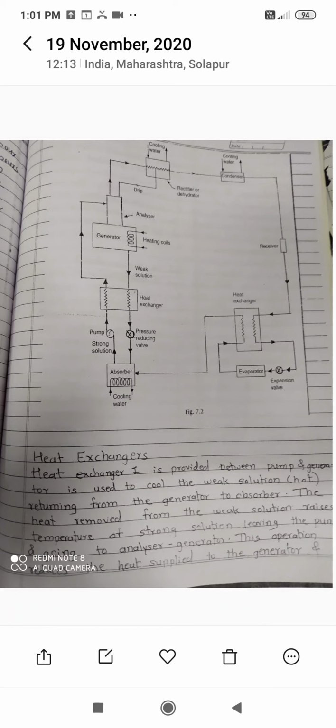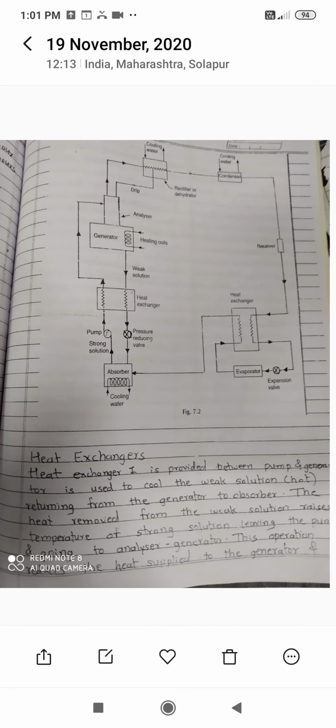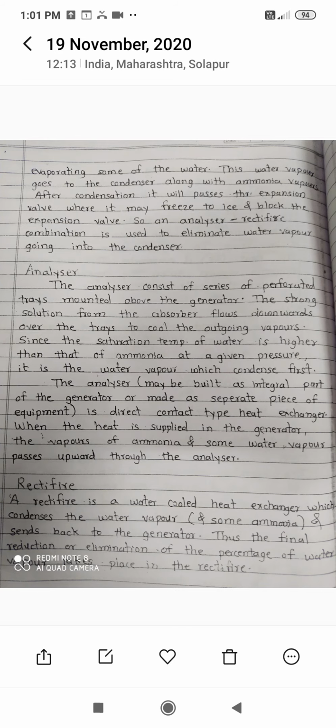Hence this cycle is called the practical aqua ammonia vapor absorption refrigeration system. So we should always remember the functions of these heat exchangers and the function of the analyzer and rectifier. So this is about the practical aqua ammonia vapor absorption refrigeration system.